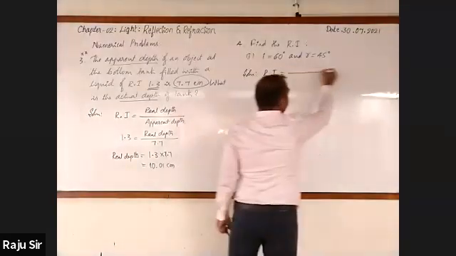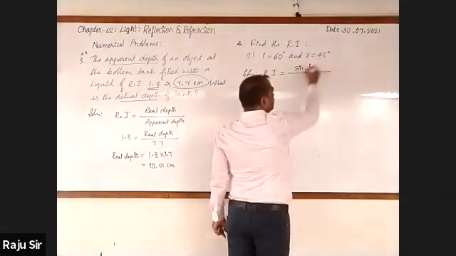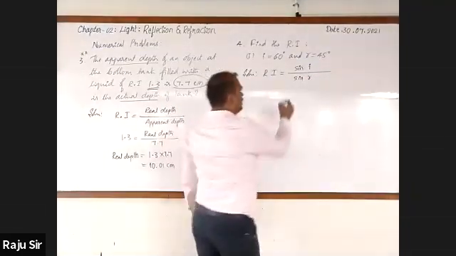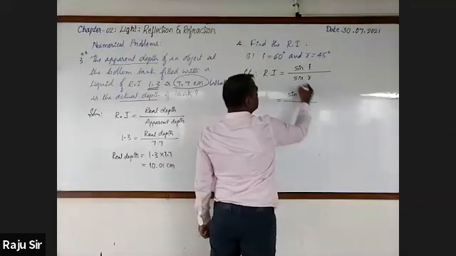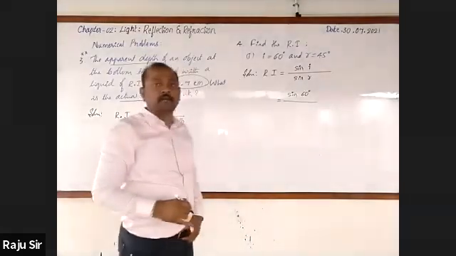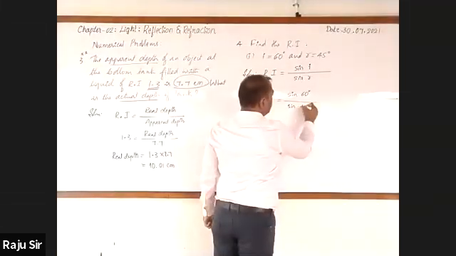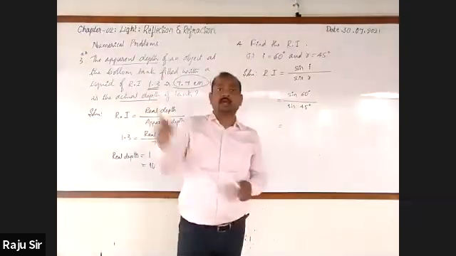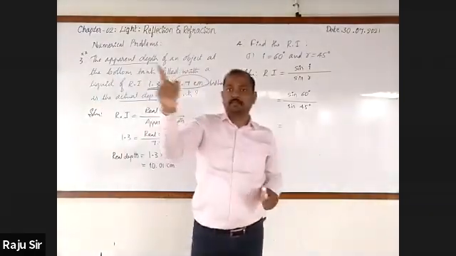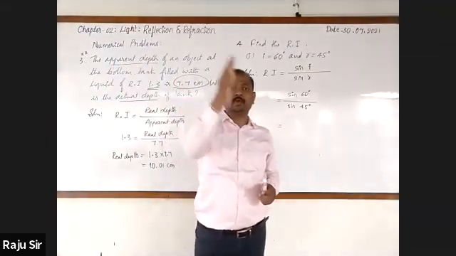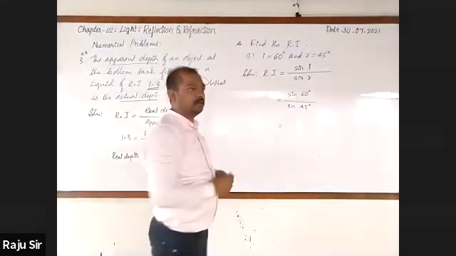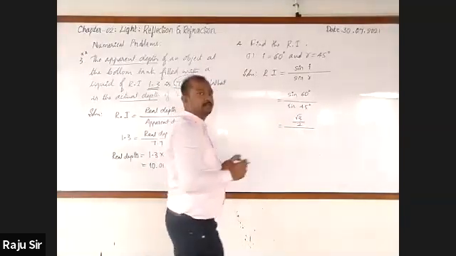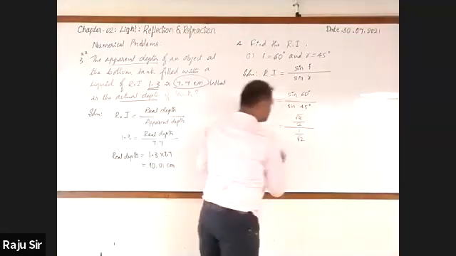Refractive index formula: you can go for using sin i by sin r. Substitute and calculate. It is equal to sin of the angle of incidence, 60 degrees, by sin of the angle of refraction, 45 degrees. What is sin 60 degrees? Root 3 by 2. Once you recall the line, the values are 0, 1 by 2, 1 by root 2, root 3 by 2, 1. So sin 60 is root 3 by 2. What is sin 45? 1 by root 2.